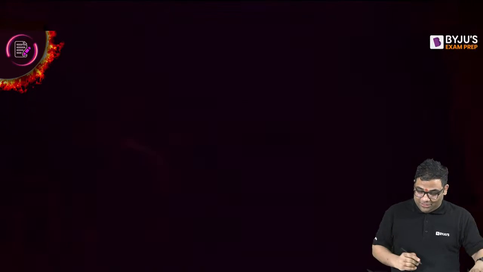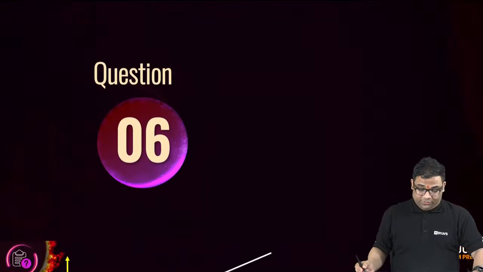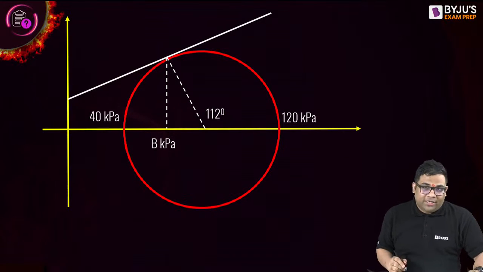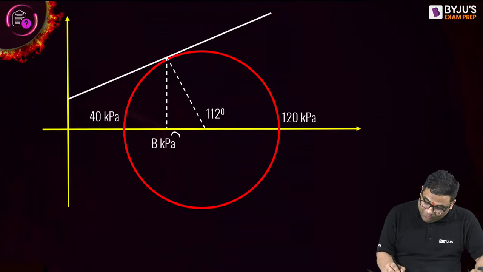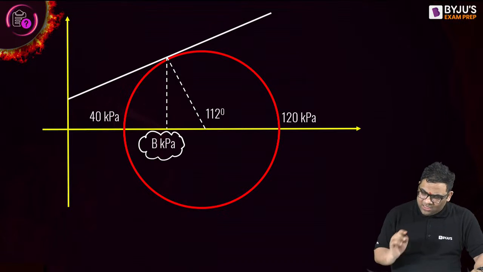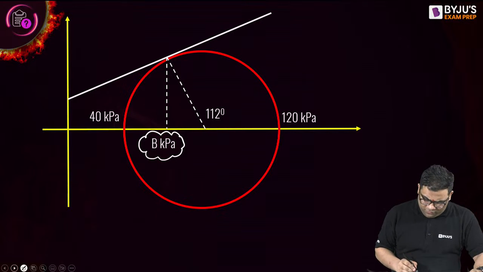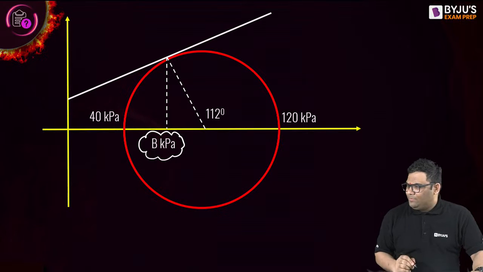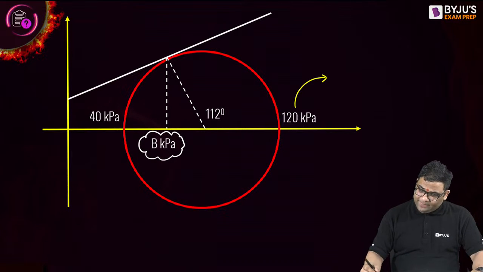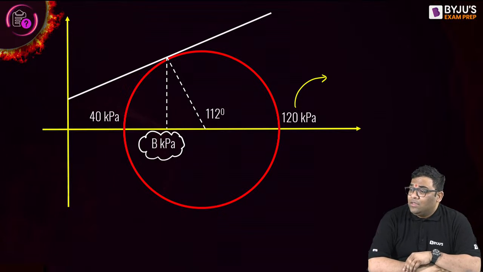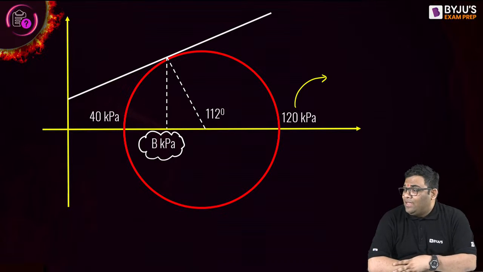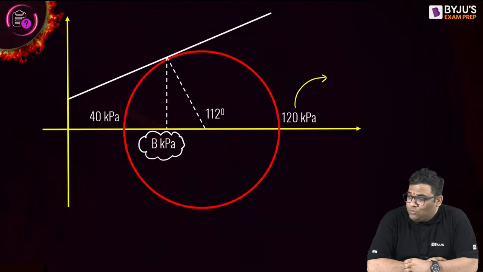Let us solve another question. The question number 6. Now in this question you see a diagram is given. They're asking you B. In this diagram, just name me some things. What is this 120 in the diagram? Tell me. What is this 120 in the diagram?